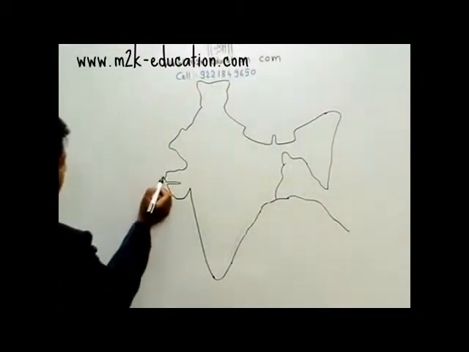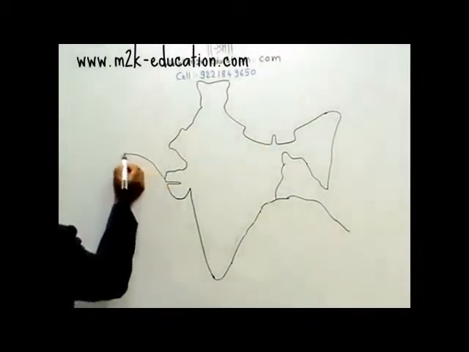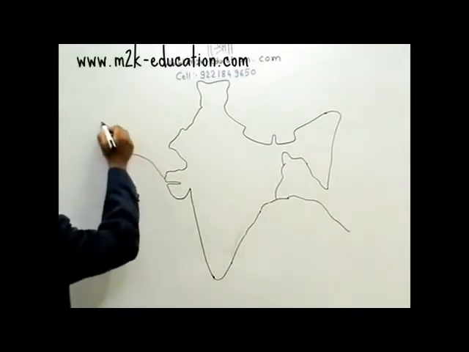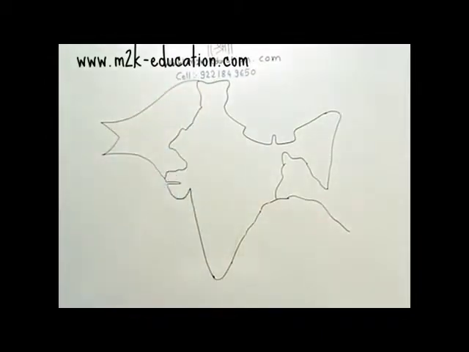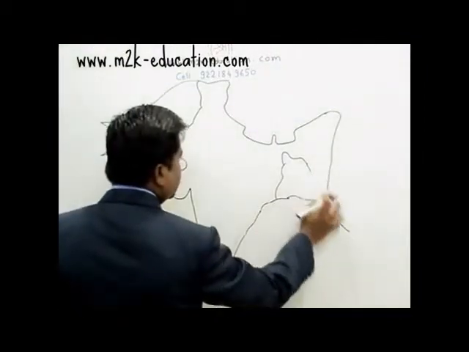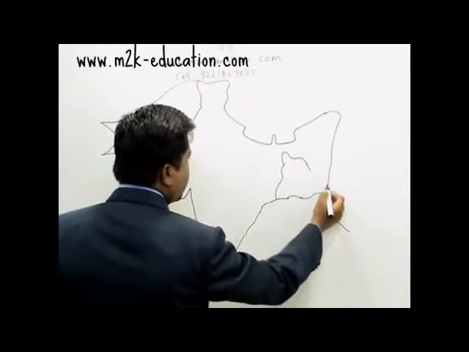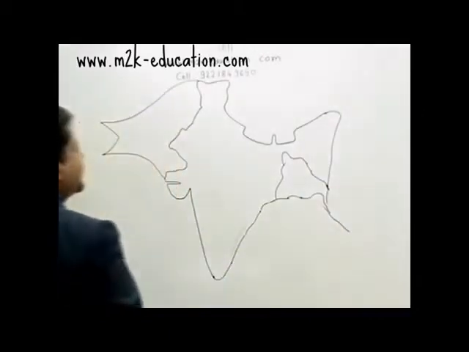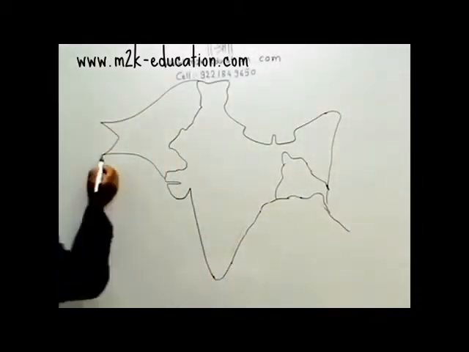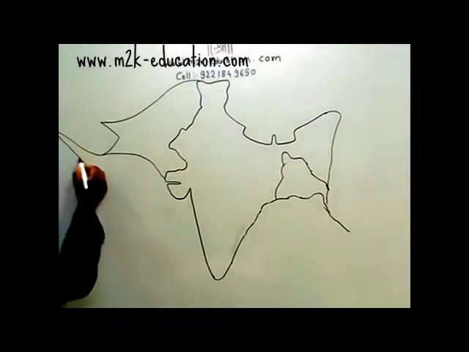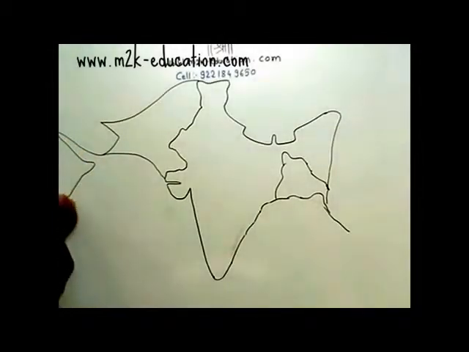So from here I have to start the Pakistan part, then this is the Balochistan part, and here somewhere I have to say this is Bangladesh. Now this is the Arabian Peninsula part.